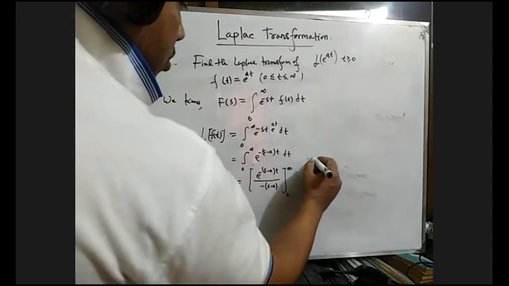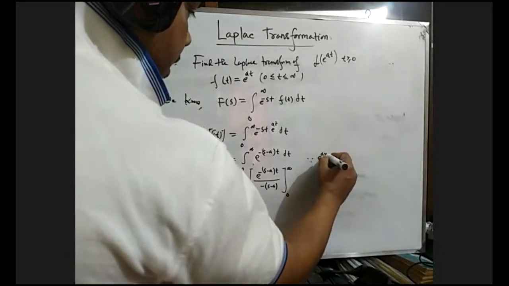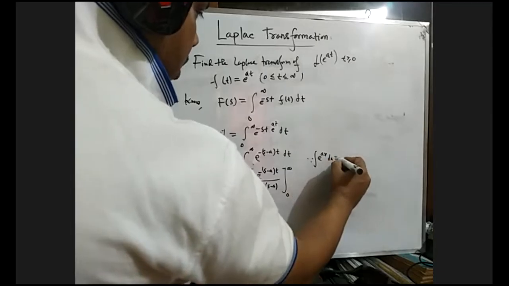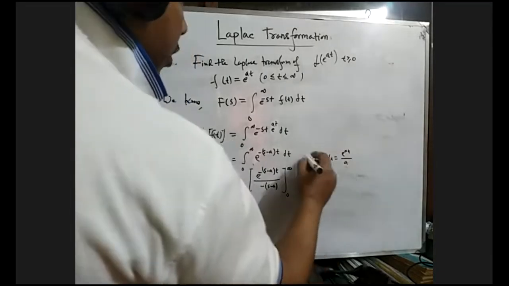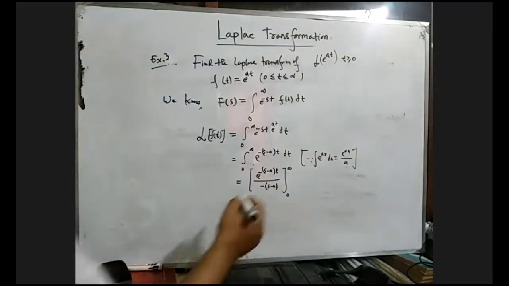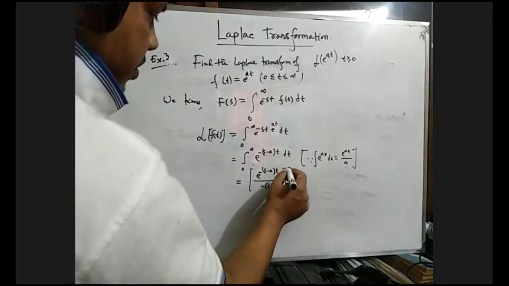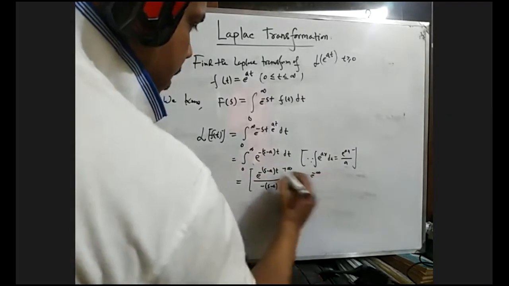So you must know the integration of e to the power x is e to the power x divided by a. You must know this integration, just using this one. Now putting the upper limit, that means if t equals infinity, we get e to the power minus infinity.